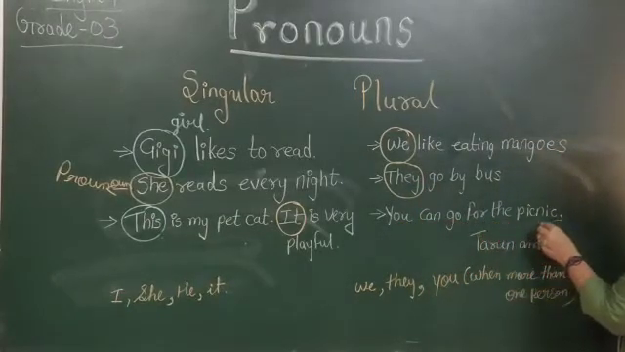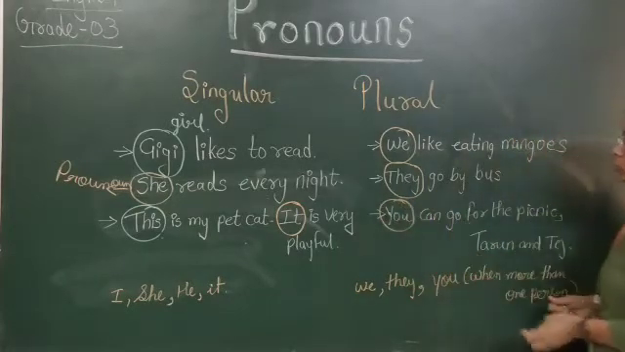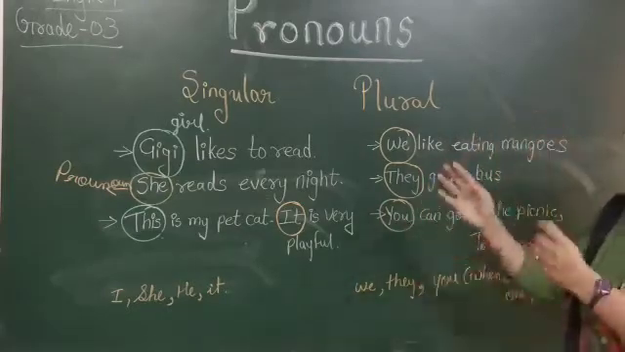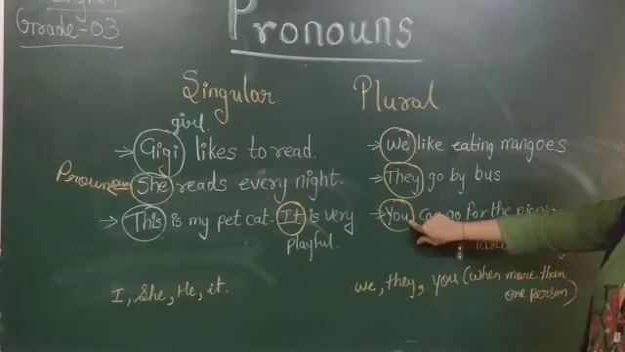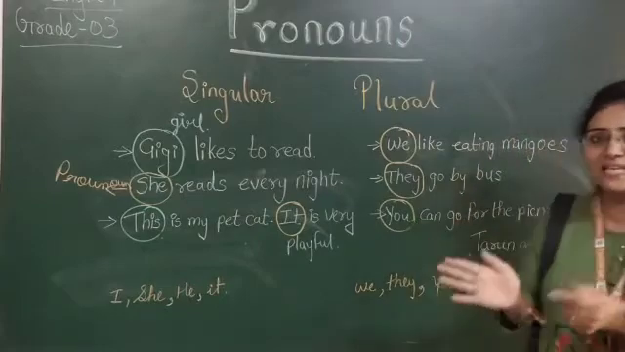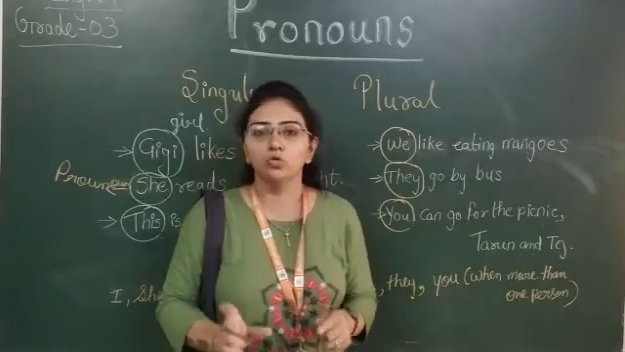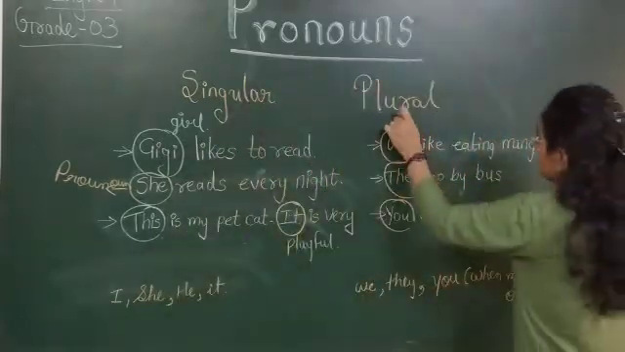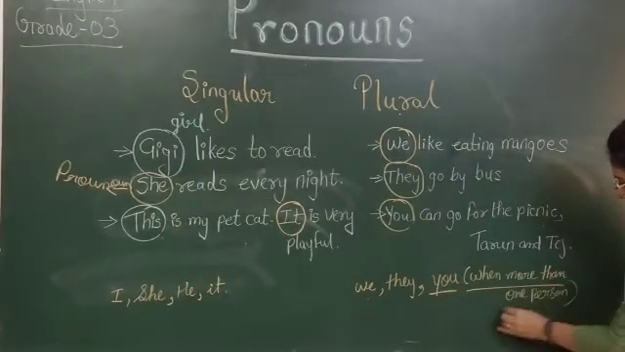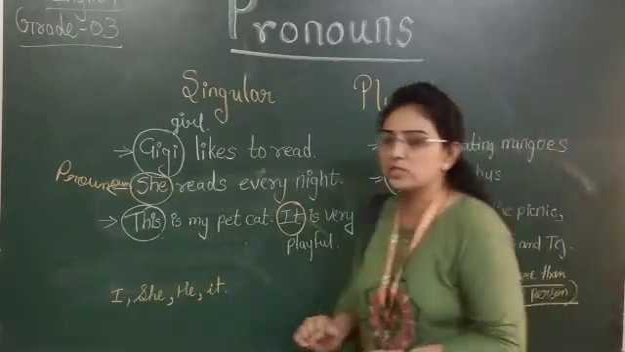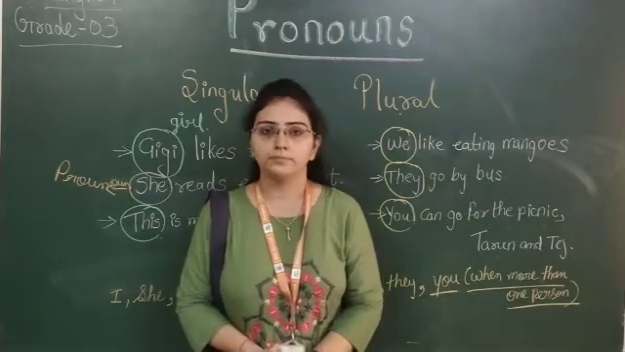You can go for the picnic, Tarun and Tej. So here the word is you. You means you people can go. Tarun and Tej, they can go for the picnic. So here they is used because it is a matter of more than one person. When more than one person is spoken about, in plural pronoun we use the word you. So the words used for plural pronoun are we, they, you. You is used when there is more than one person.